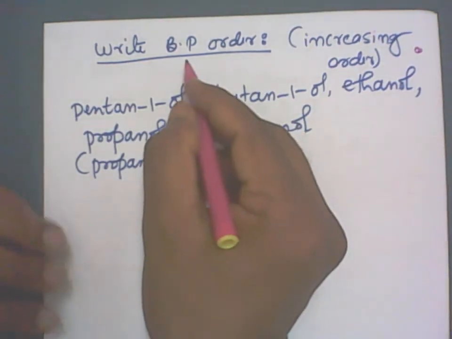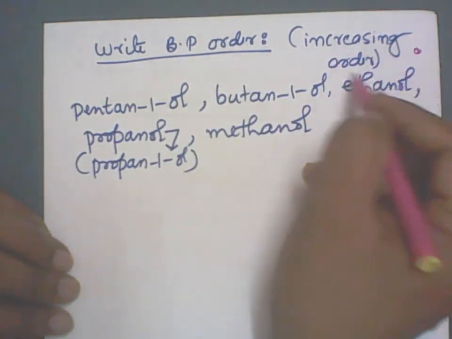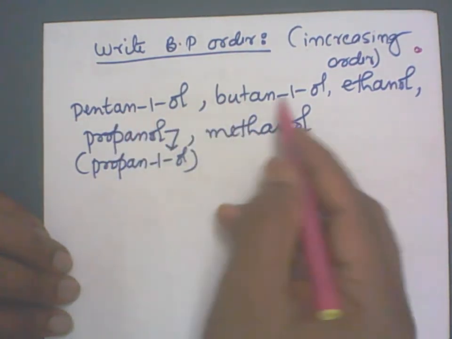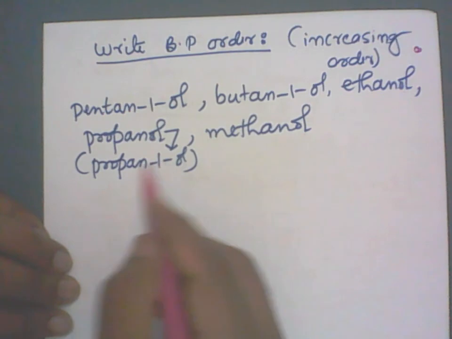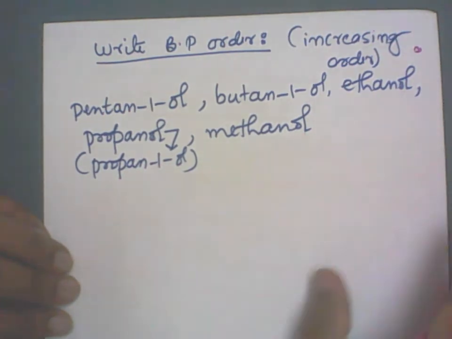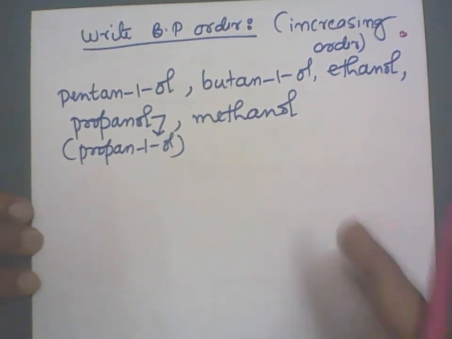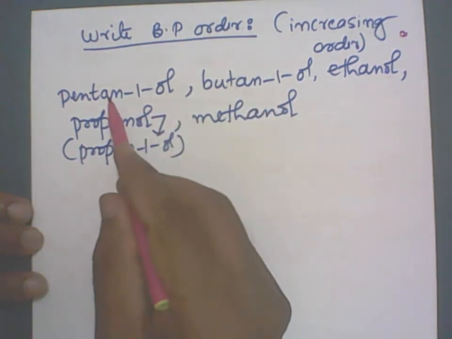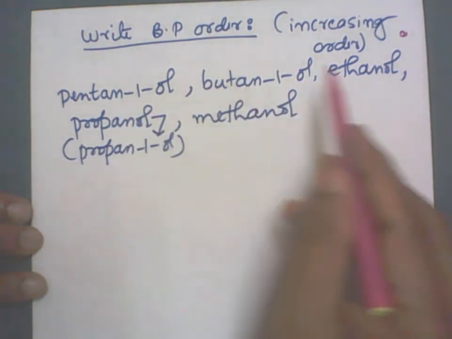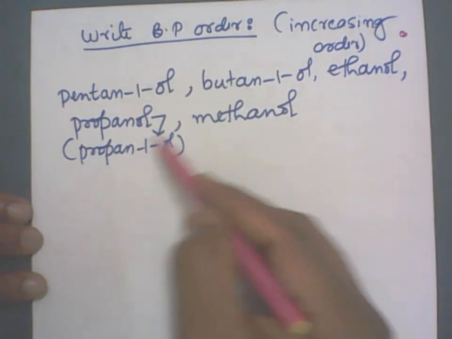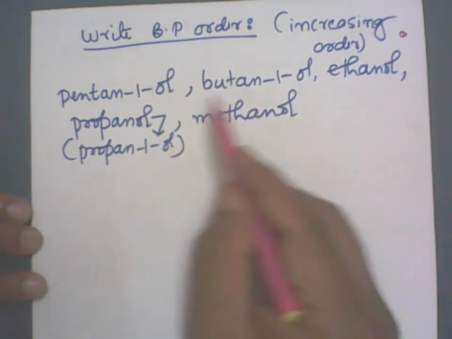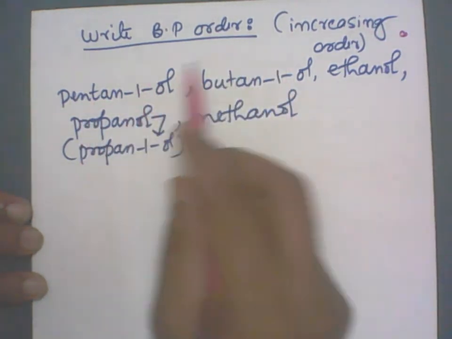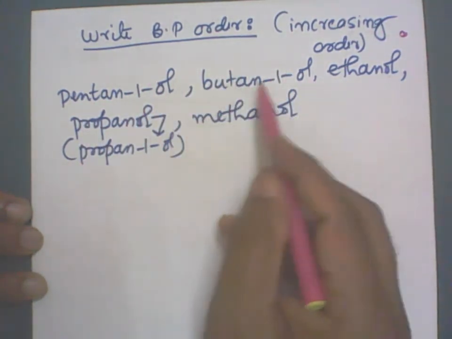Write the boiling point order, that is, increasing order, for the boiling points. Compounds given are pentanol, butanol, ethanol, propanol, 1-propanol, methanol. Increasing order means the lower boiling point should come first. See here, 5 carbon atoms, 4 carbon atoms, 2 carbon atoms, 3 carbon atoms, 1 carbon atom. Different molecules having different molar masses. They are not isomers. We don't have isomers here, so different compounds are there.